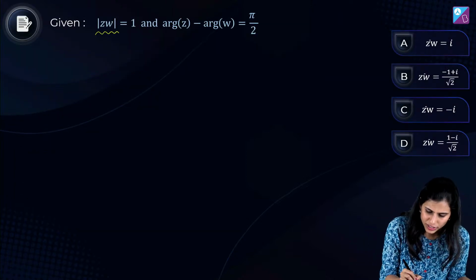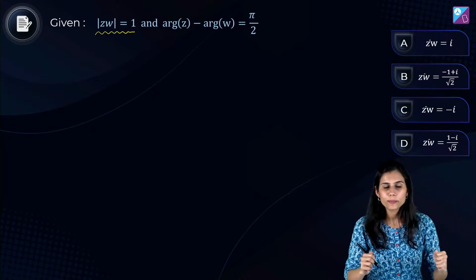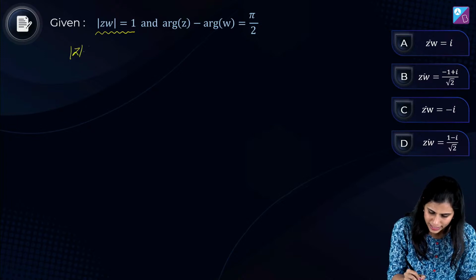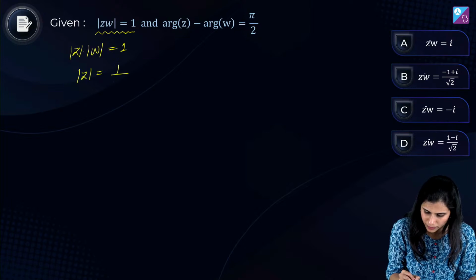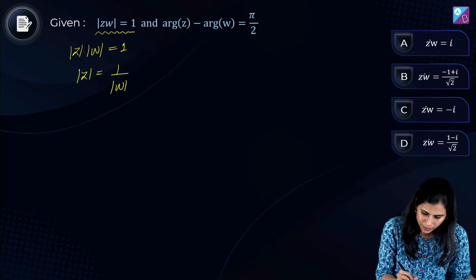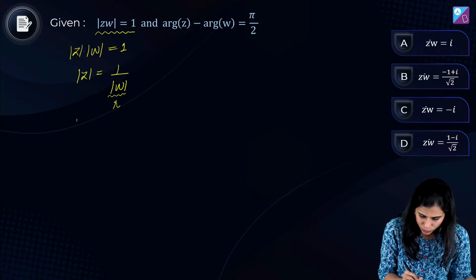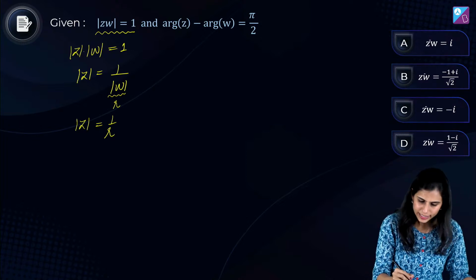See, first of all, let's recall कि mod of the product is product of individual mod. Mod has the power to break over product. So you get mod Z into mod omega is 1. यहाँ से मैं mod Z को लिख सकती हूँ 1 upon mod omega, है ना? यानी अगर मैं mod omega की वैल्यू को r ले लूं तो mod Z आ जाएगा 1/r. That's for sure. ठीक है.